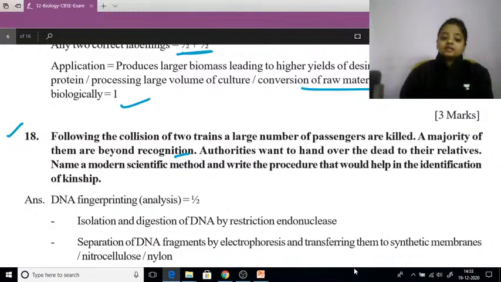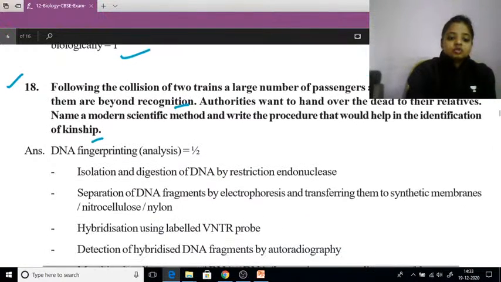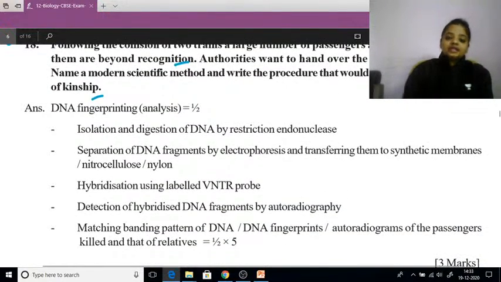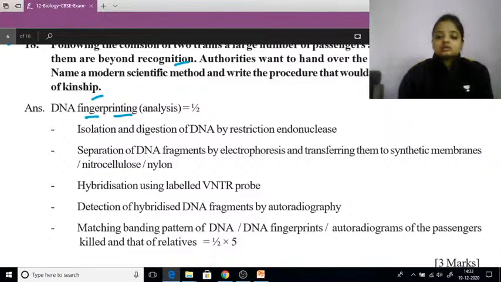Name the modern method and write the procedure that will help in the identification. So let's see what we can do. We can go for the procedure of DNA fingerprinting. If anyone says that this person is my relative, the scientist can go for the DNA fingerprinting method.